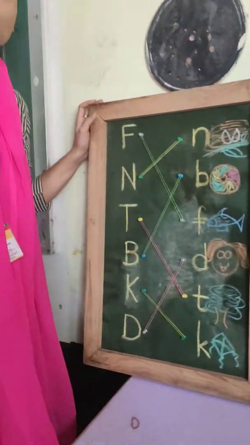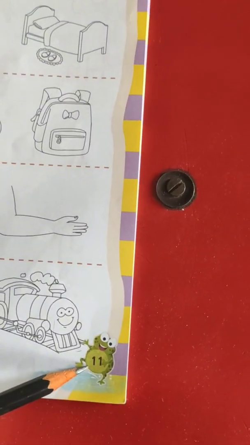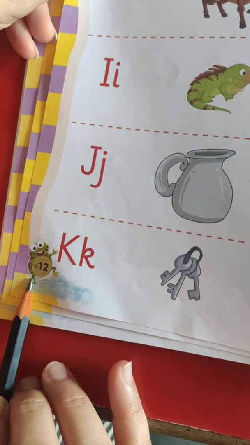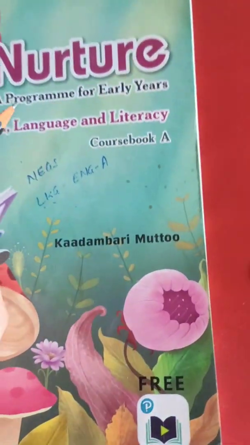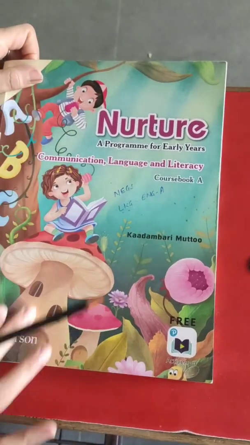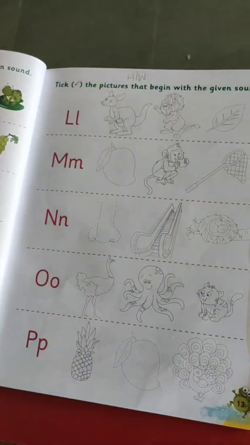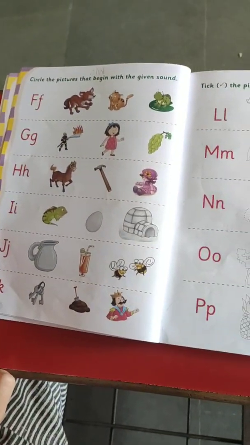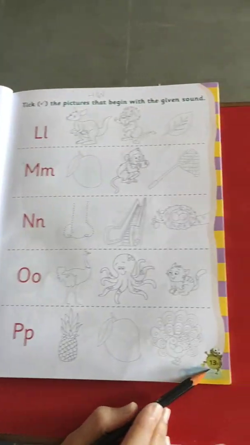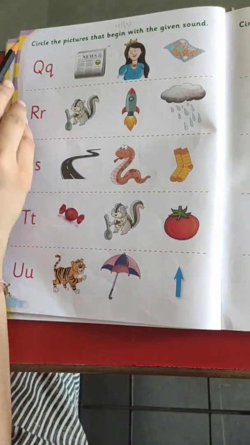Now today children, our classwork will be page number 11 and page number 12 of our Nurture Course A textbook. Once again, page number 11 full page and page number 12 full page. And what will be your homework children? It will be page number 13 full page and page number 14 full page.